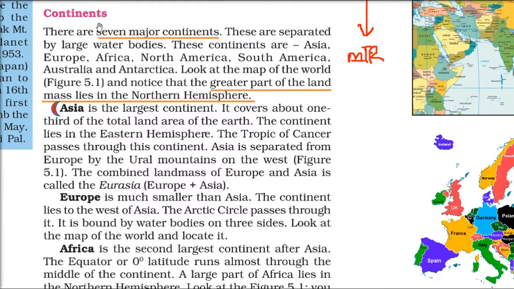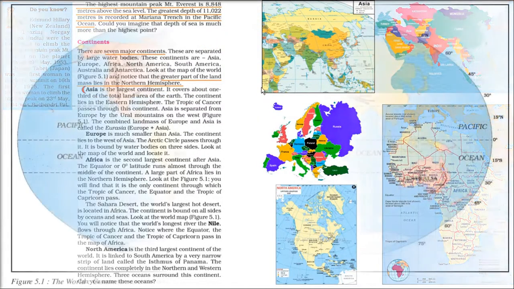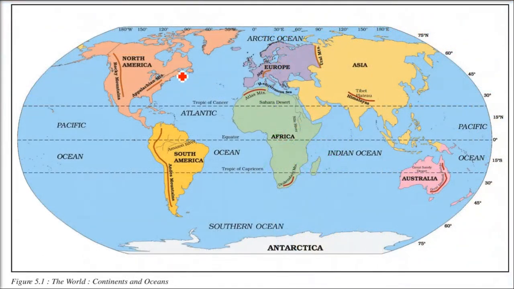So now, continents, Mahadweep. How many continents are there? Seven major continents. Let me show you on the map. These are the 7 continents which you see in different colors.